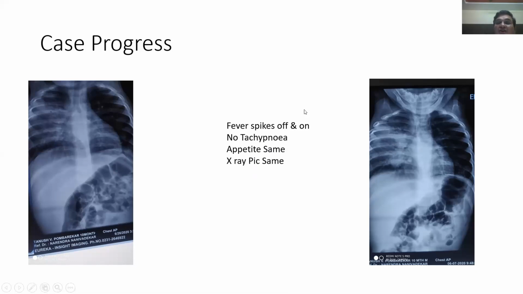Congenital malformation. Now, in order to come to a diagnosis in such a child, just X-ray chest alone would not be sufficient. So we thought of doing the next test. The three things which came to my mind was either a congenital malformation or some atypical organism. But by atypical organism, this child should have shown response to azithromycin. Tuberculosis is one thing which we can think of, but since the child was having a negative TT and the gastric aspirate was negative, we did not subject this child to AKT. Empirical AKT was not started.